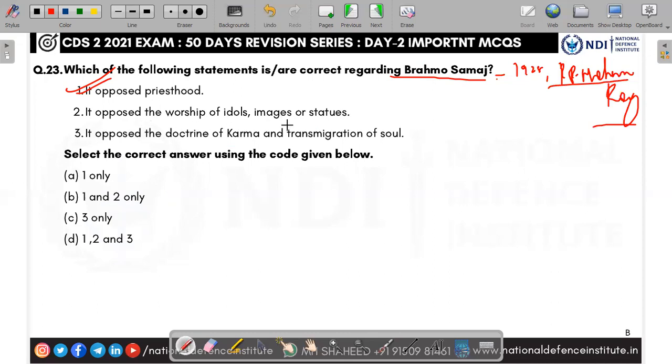Second one, he opposed worship of idols, images, statues. Exactly, he was against idol worship. Second one is right. The third, he opposed the doctrine of karma? No, he is still a Hindu, and Hinduism is based on the doctrine of karma. Whatever you did in your previous life determines your birth. He is a Hindu who accepts karma, but he is against all superstitious beliefs. He didn't oppose karma and transmigration of the soul, but he opposed priesthood and worship of idols. So 1 and 2 are right, 3 is wrong. The answer is B, 1 and 2 only.